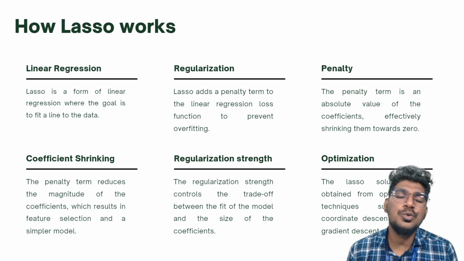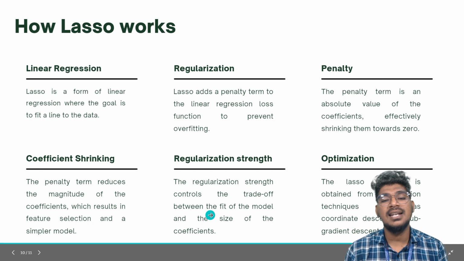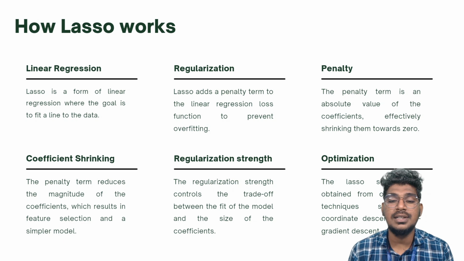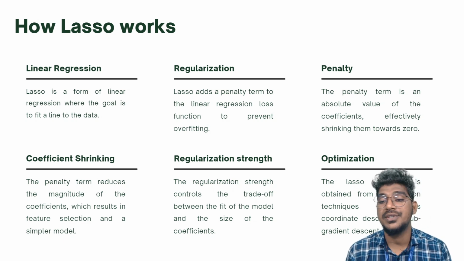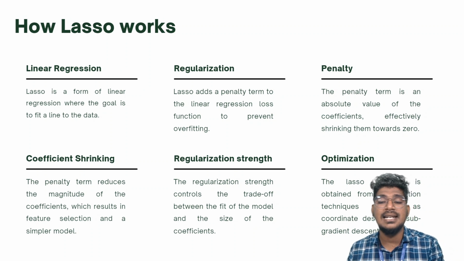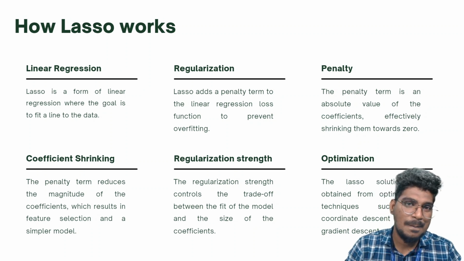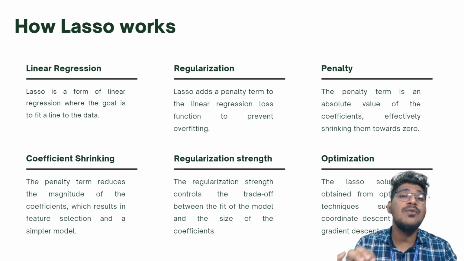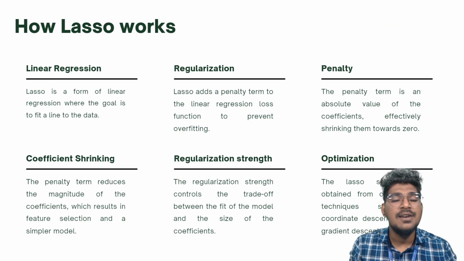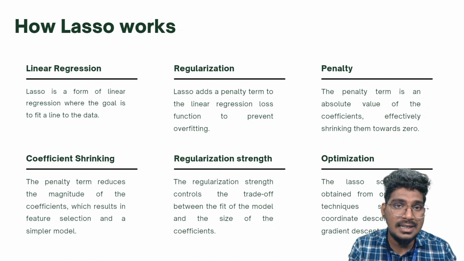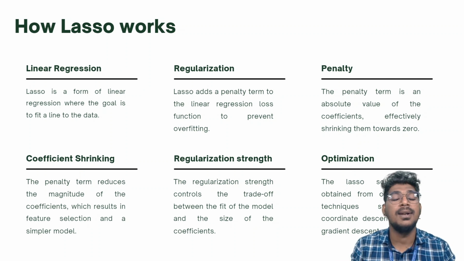So why are we doing regularization? The regularization strength controls the trade-off between the fit of the model and the size of the coefficients. And what is the meaning of optimization? The lasso solution is obtained from optimization techniques such as coordinate descent and subgradient descent. This lasso is mainly helpful for L1 regularization, which means we are avoiding, managing and handling the overfitting problem. Okay, right.